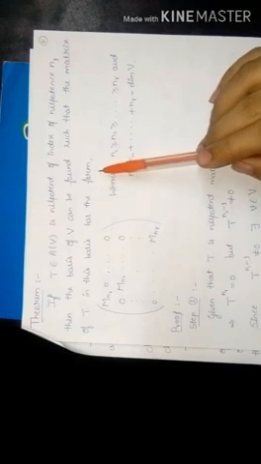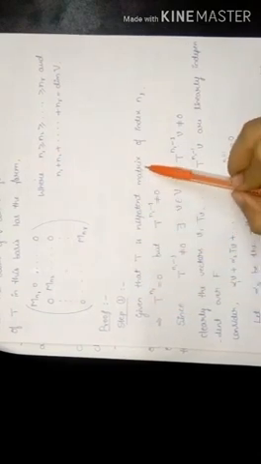Here it is given that T is a nilpotent linear transformation of index n1. Here we have to show that the matrix of T is in the form of this one, where n1 is greater than or equal to n2 greater than or equal to so on up to greater than or equal to nr, and the dimension of V is equal to n1 plus n2 plus so on up to nr. So the proof of this theorem contains 4 steps.